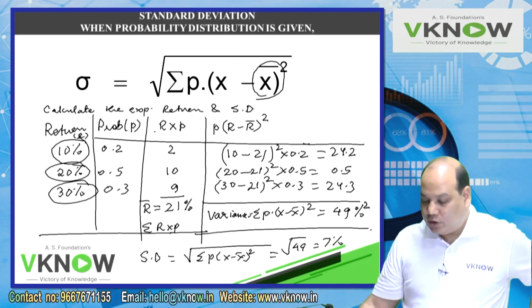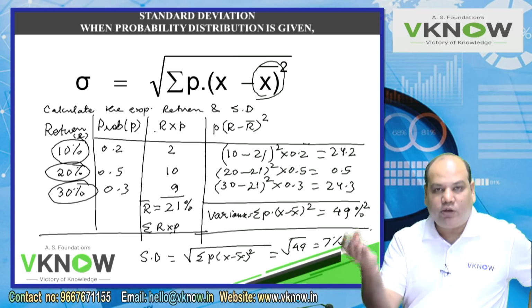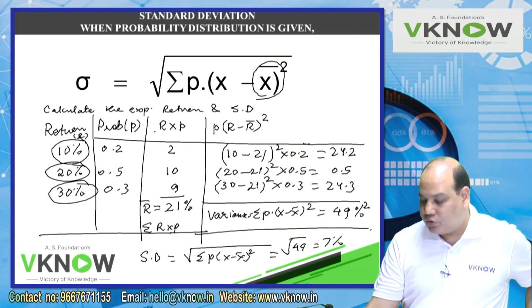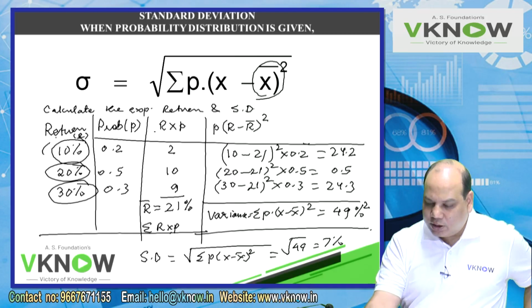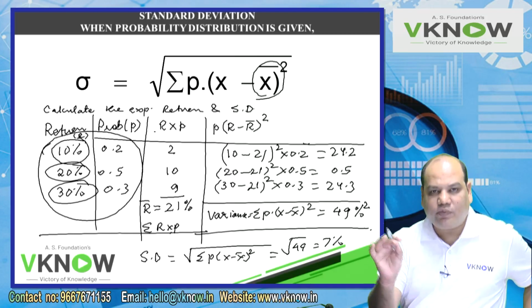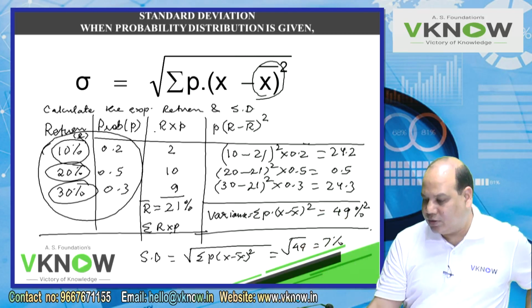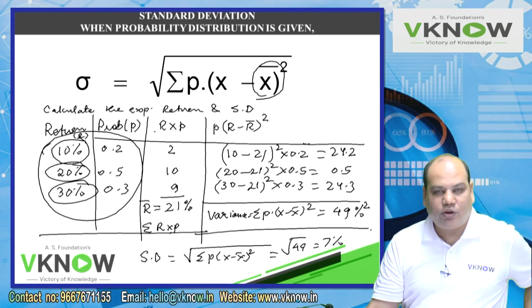49% square is difficult to interpret. Your return is 10, 20, 30 and the variance is 49% square. Difficult to interpret by a common man. So therefore I will take standard deviation, which will say the data deviates on an average 7% from its expected mean, expected return, expected value. So that is easy to understand.